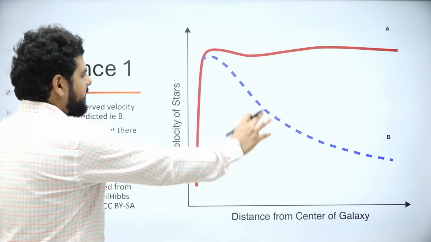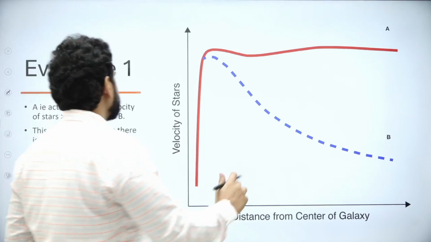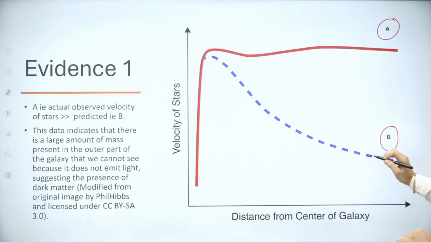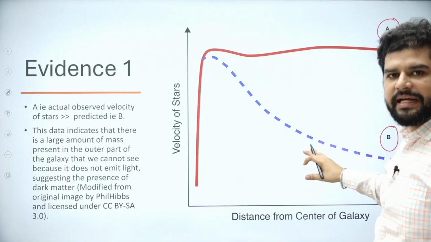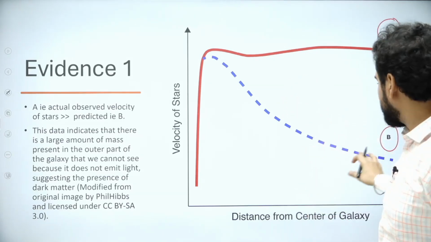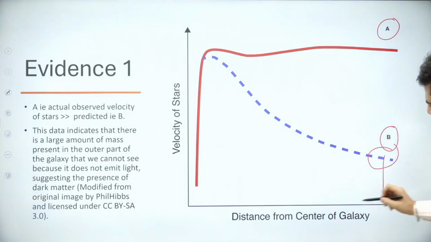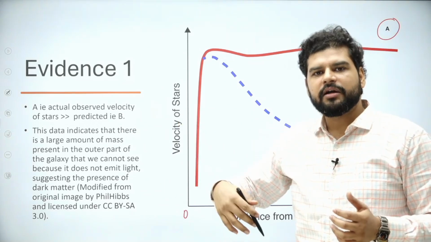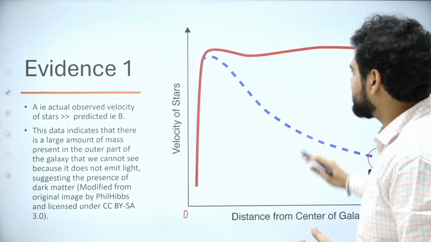So this graph might look complicated, but let me just explain. A is the actual observed velocity of the stars, and B is the velocity that was supposed to be. That means this was the theory by which the scientists were observing. They said that this should be the speed of the stars if they are very far from the center of the galaxy, all right? So it should be slow, just like our planets revolve around the sun slowly as they are farther from the sun. But this did not happen.